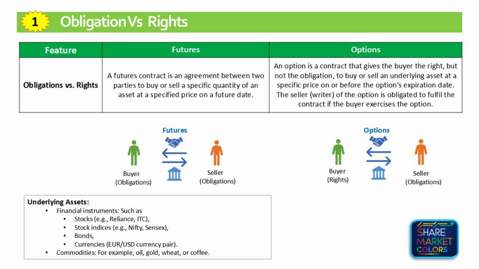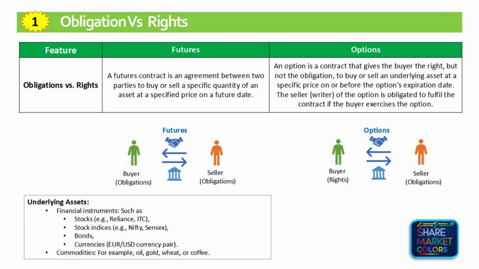An option is a contract that gives the buyer the right, but not the obligation, to buy or sell an underlying asset at a specific price known as the strike price on or before the option's expiration date. If the buyer chooses to exercise the option, the seller must fulfill the terms of the agreement. Buyer has rights, seller has obligation.